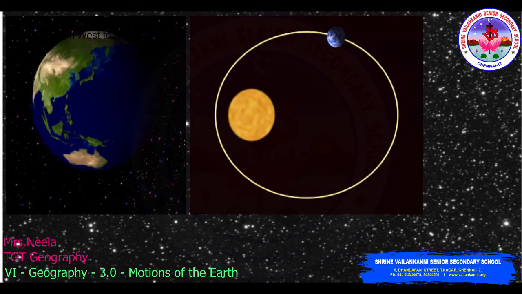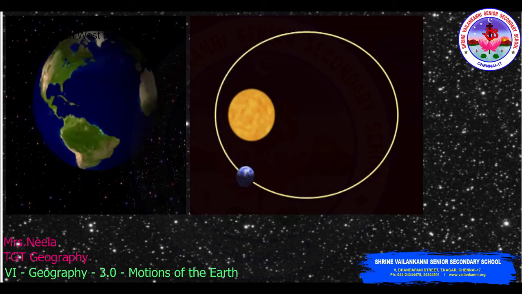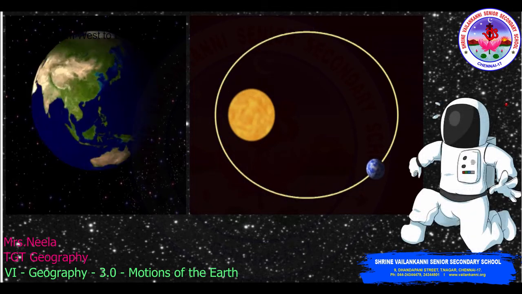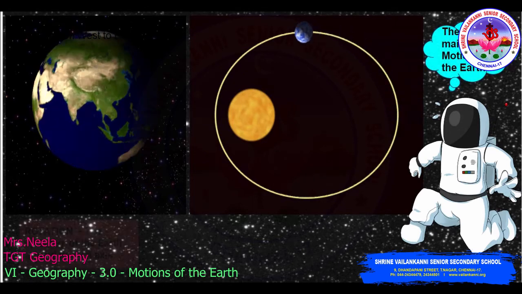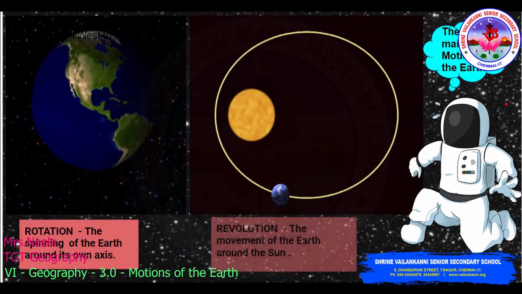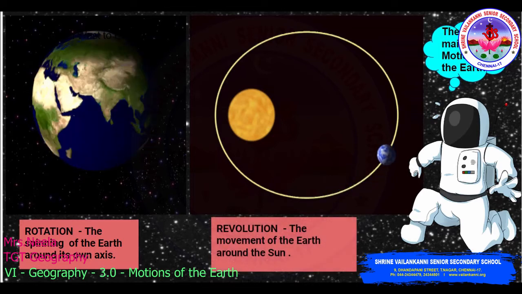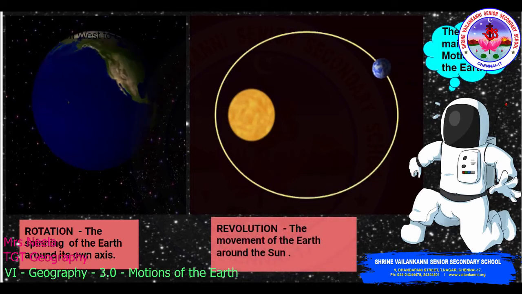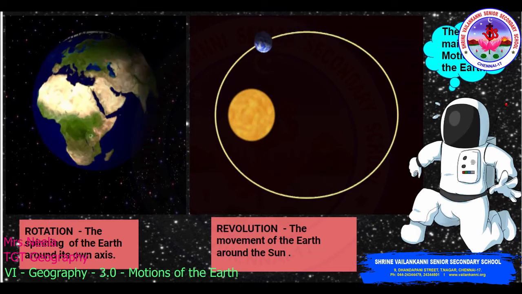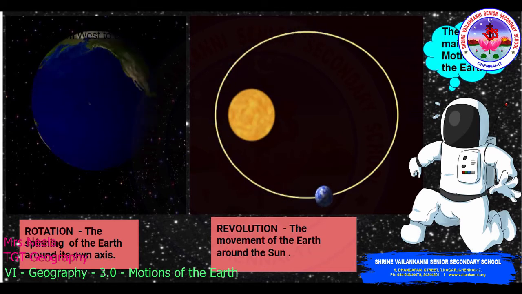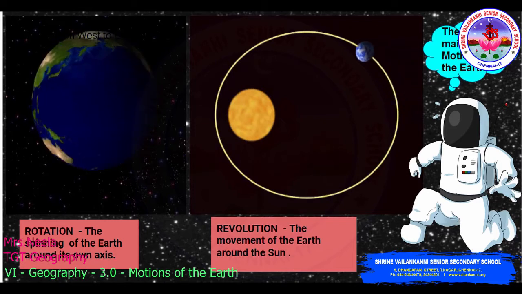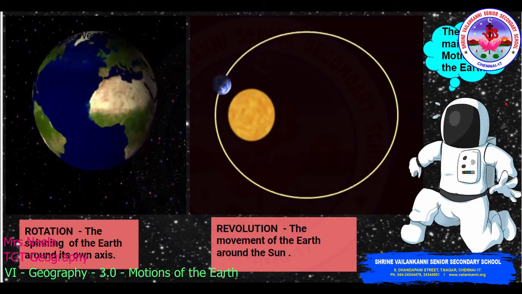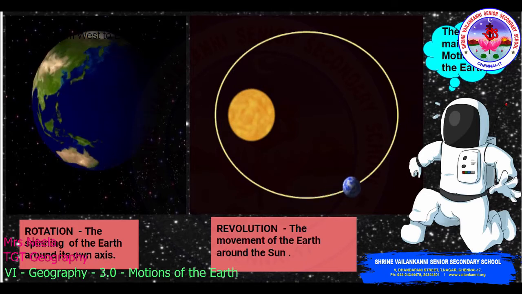Yes, Dr. Ryan, please explain the slide for us. The two main motions of the Earth are rotation and revolution. What is meant by rotation? The spinning of the Earth around its own axis is called the rotation.